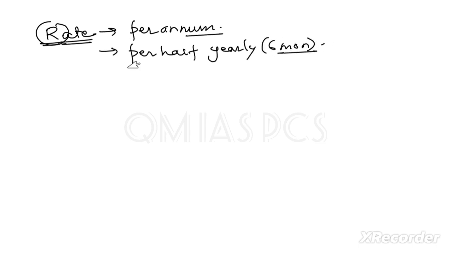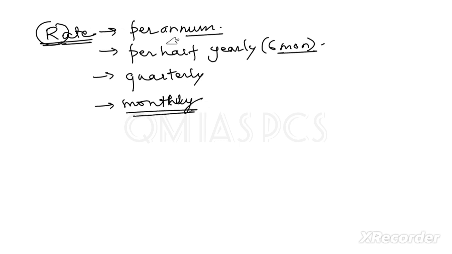Then you can say quarterly, then you can say monthly. Whatever the duration of your rate is, you have to write the time period according to that. If it is per annum, for example, the time period is given as 2 years, then your time period is 2 years.